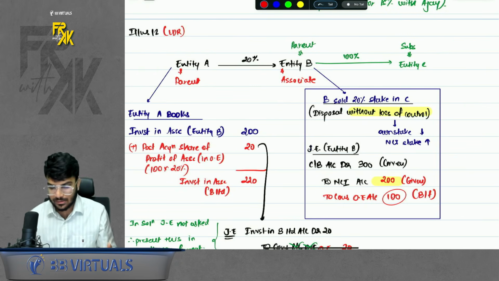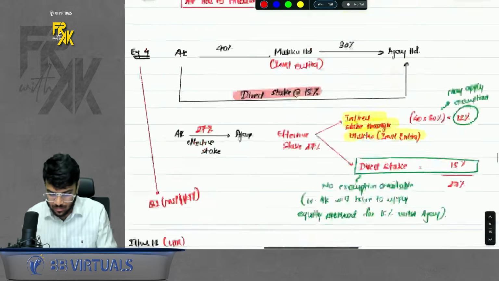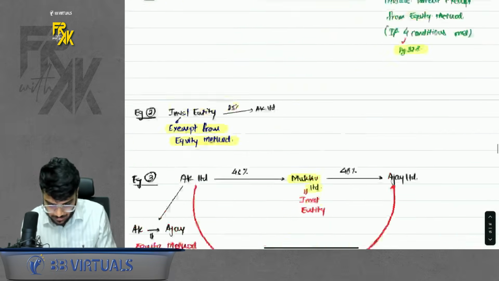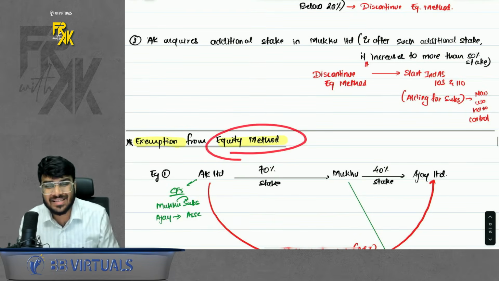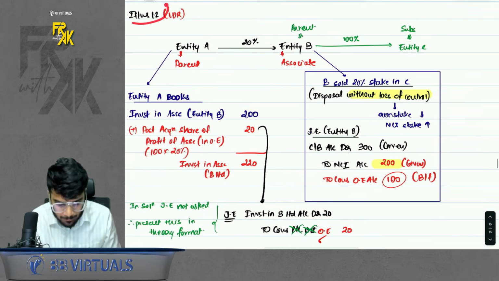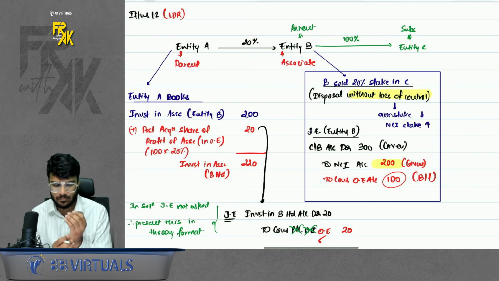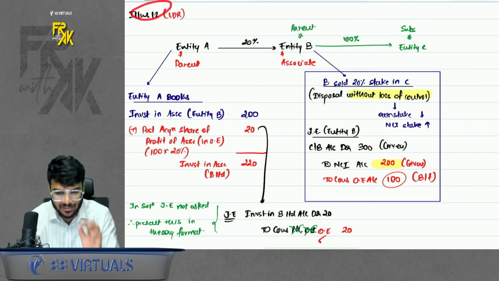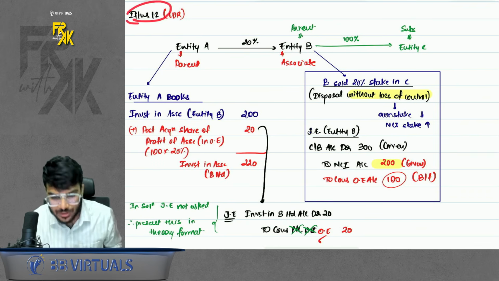So welcome back to this revision. We had done till this part where we were discussing who is exempt from the equity method. In this part, we will take up 2 questions. Basically everything is over, but there are 2 more questions. One is illustration number 12.